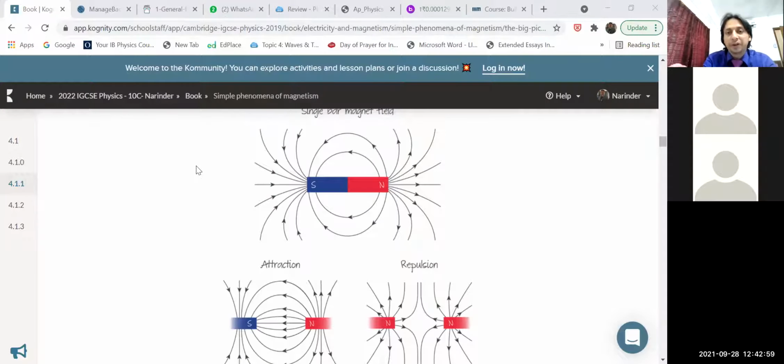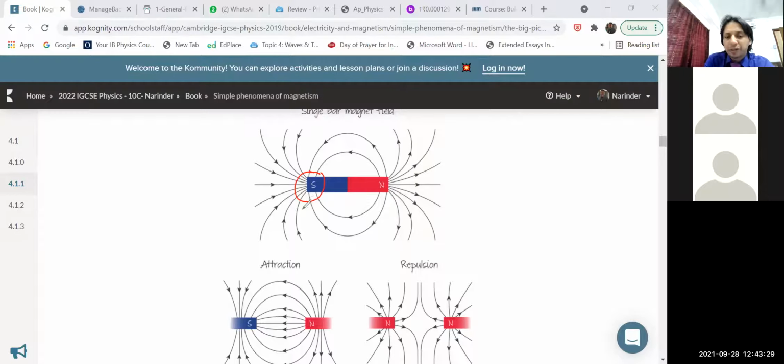One more thing, children, in electricity, which I told you, the narrower the lines or the closer the lines, when the lines are very close, it shows a strong electric field in the electricity chapter. In magnetism also, the same concept. The closer the lines are together, and the more lines there are, that part represents the stronger magnetic field.